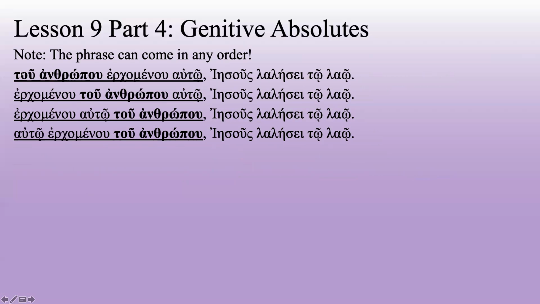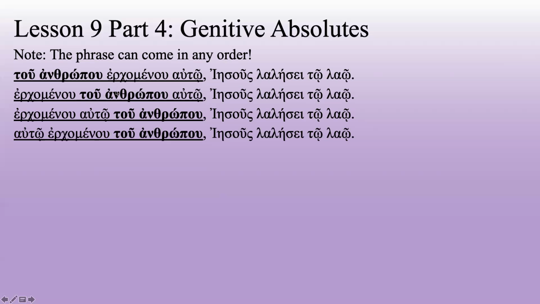So you can see it with the noun first and then the participle and then its direct object. You can have the participle and then the genitive noun and then this is an indirect object of that verb. You can have the verb and then its indirect object and then the genitive that describes. You can have the indirect object and then the participle and then the noun that it describes. Now, you're normally going to see it in this first structure, or occasionally in probably this third one would be the next common, or maybe the second one. This third one is weird, just thrown out at the beginning there. But remember, it's Greek. You can put it in just about any order.